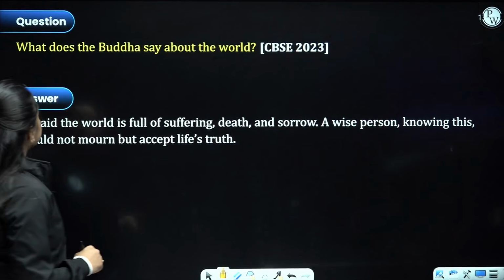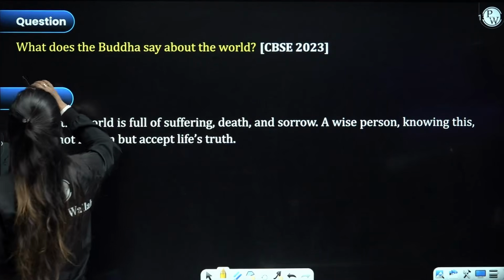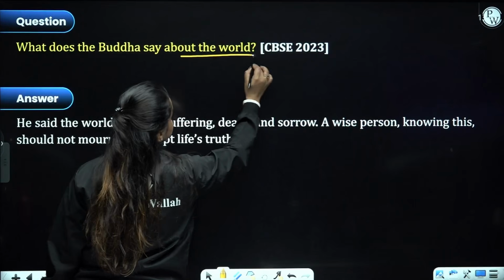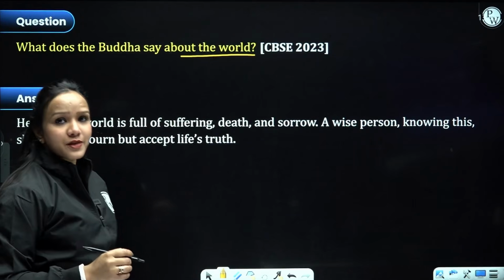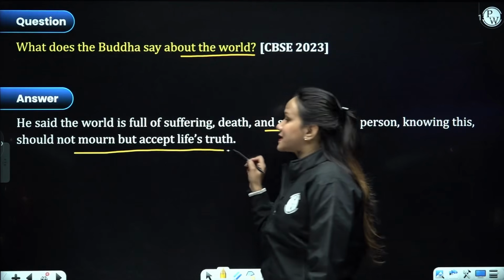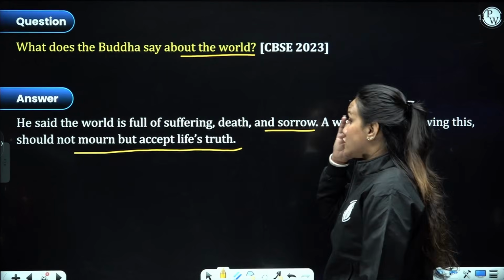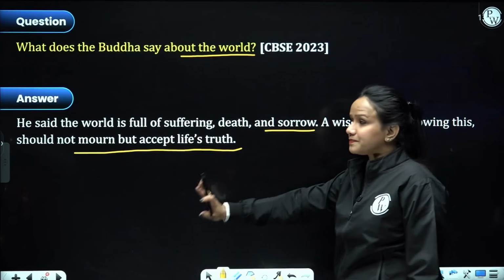Now, the next question, what does the Buddha say about the world? That it is full of sufferings, death, sorrow. A wise person knowing all this should not mourn but accept life's truth, ultimate reality, and that is death, right? So this is the end that everybody has to meet.